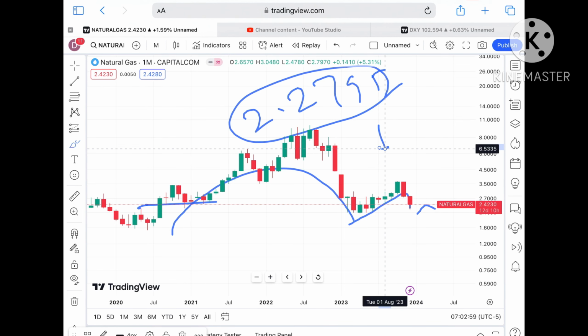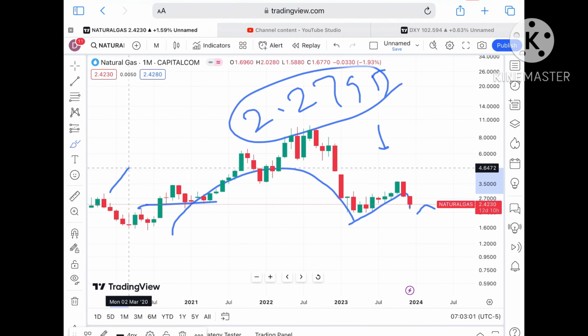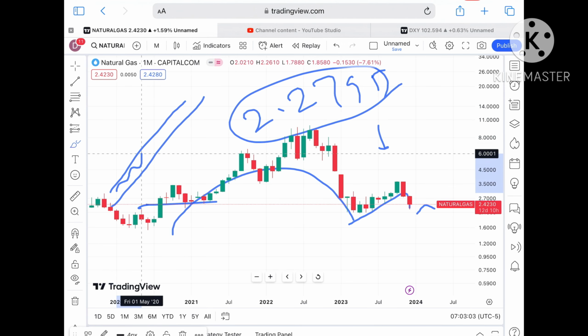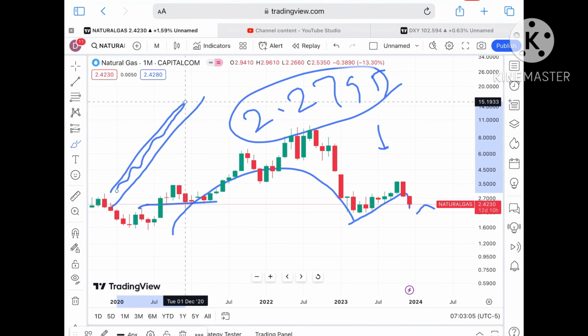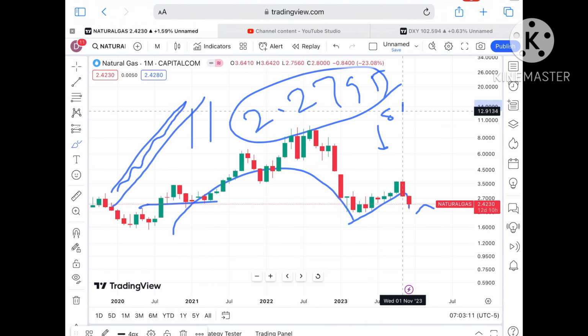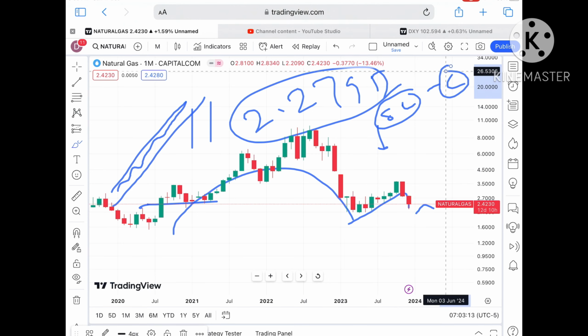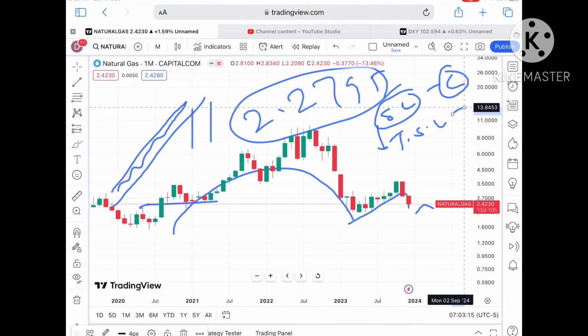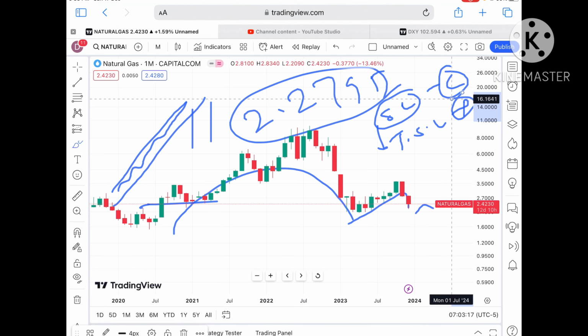Because see, the market is always uncertain. If you are thinking that it will move upside, no, a price action can go high or low, but that is also uncertainty. So always try to set your SL. If you are setting your SL, you are saving your capital. If you are trailing your SL, it will save your profit. These two things you have to do.